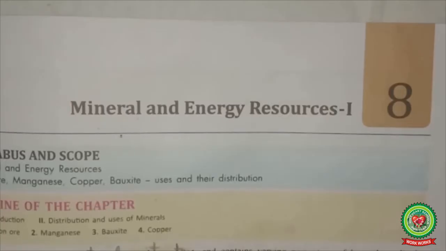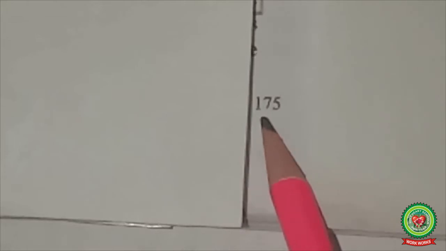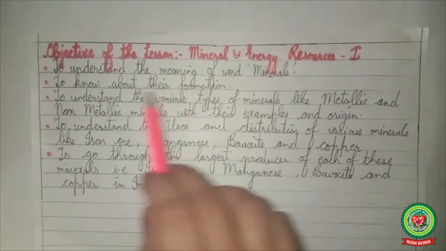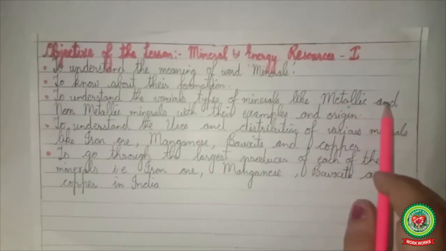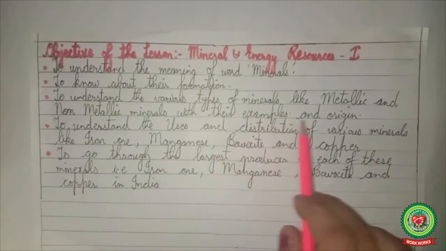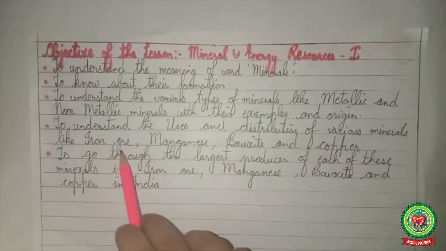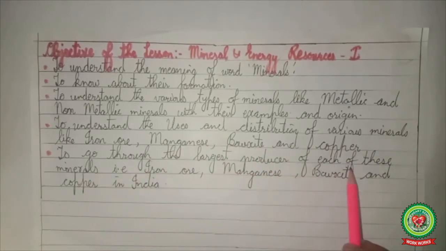Today we will start with the new chapter, that is chapter number 8, Minerals and Energy Resources, part 1, given on page number 175 in your book, with the following objectives: to understand the meaning of the word minerals, to know about their formation, to understand the various types of minerals like metallic and non-metallic minerals with their examples and origin, to understand the uses and distribution of various minerals like iron ore, manganese, bauxite and copper, to go through the largest producer of each of these minerals, that is iron ore, manganese, bauxite and copper in India.